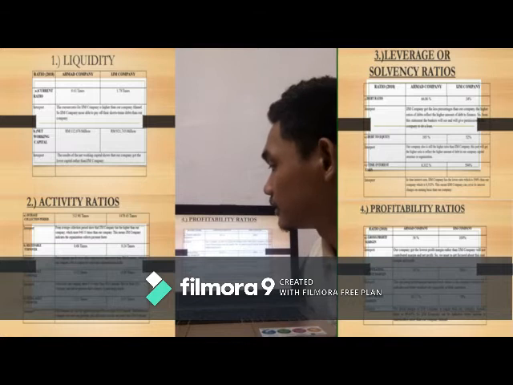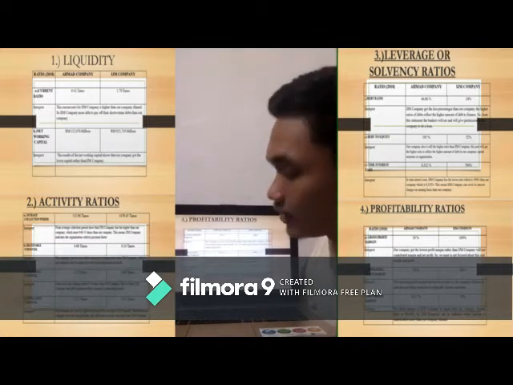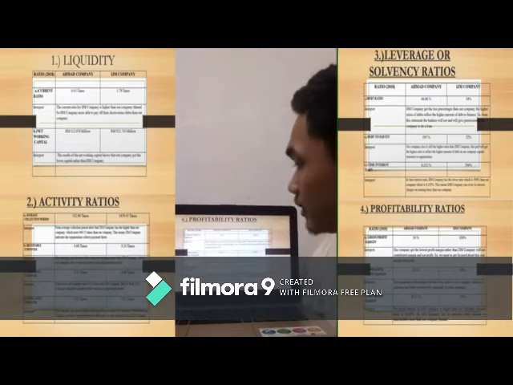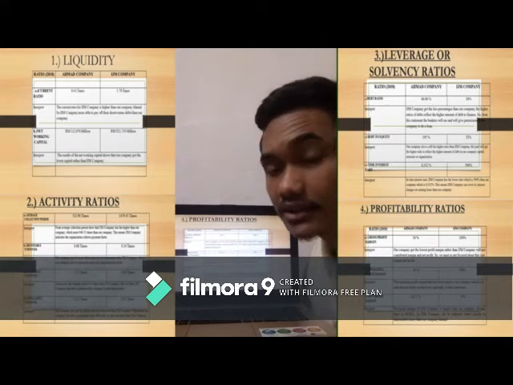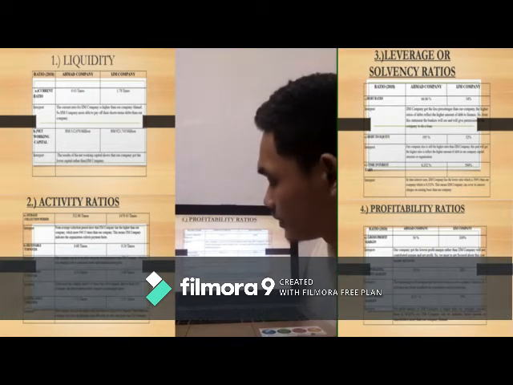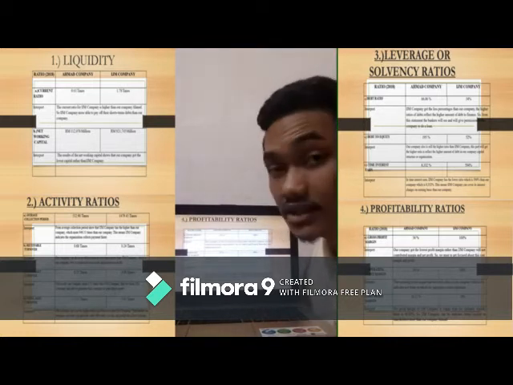Last is profitability ratios. Profitability ratios has 3 ratios. First, gross profit margin, second, operating profit margin, and last, net profit margin. In profitability ratios, it shows that AJM company has the higher ratio in gross profit margin, operating profit margin, and net profit margin. AJM company shows more percentage than our company.